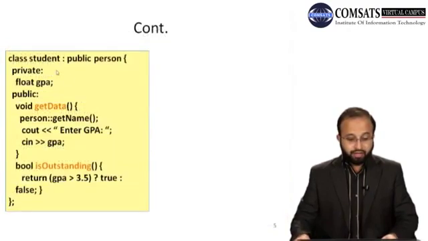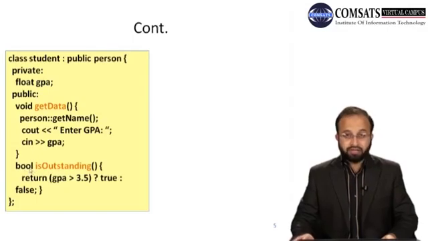Similarly, student class, we have another derived class that is publicly derived from the person class. So the name of the class is student. It has a private data member GPA, right? And see the outstanding function. So this outstanding function is different from the professor class. And now we have a condition: GPA is greater than 3.5, then it returns true, otherwise false, right? So the return type of this outstanding function is boolean, that is, it returns either true or false.